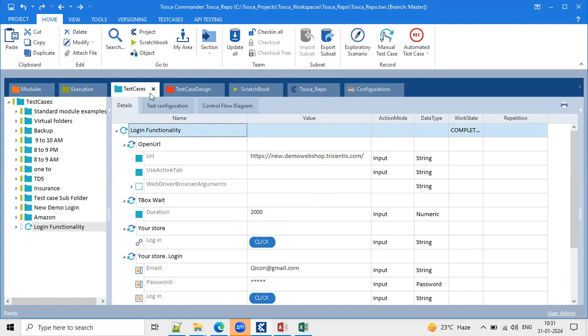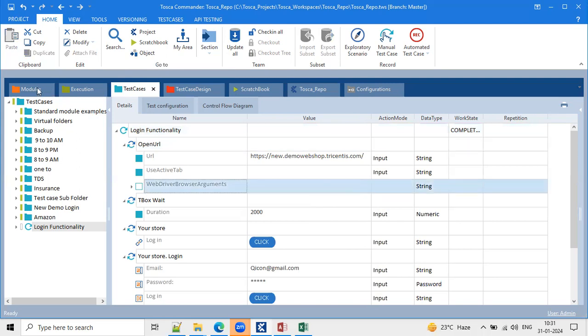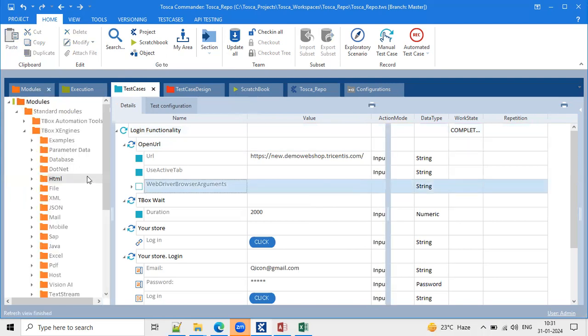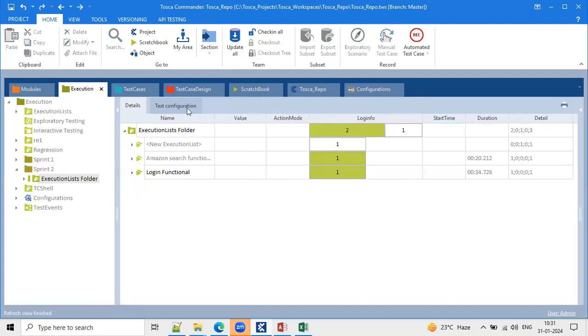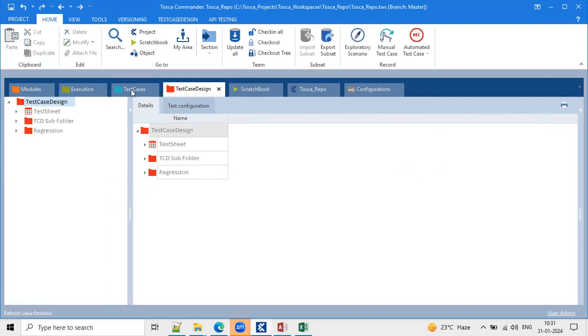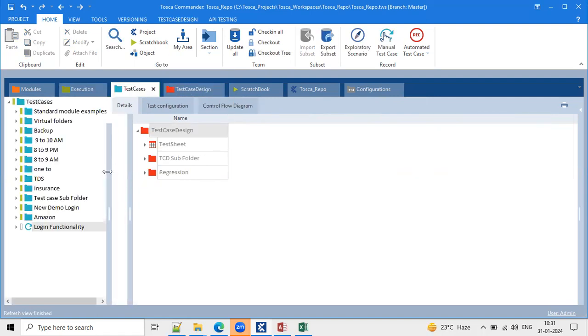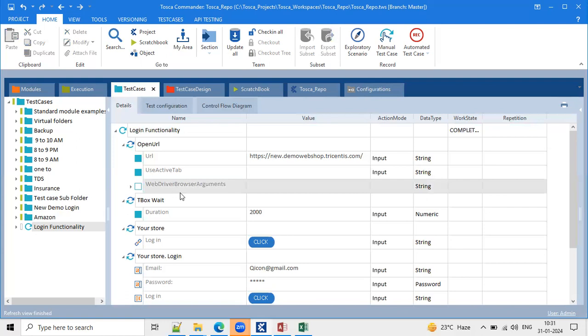So what is the test case section, how we are doing development, how to write the logic, what is a module, how we are doing module scanning, what is the logic, what is execution, what is happening here, what is test case designing, and how to do the data designing. All these things will be covered in the going forward classes.